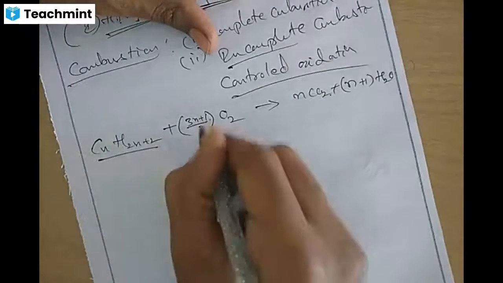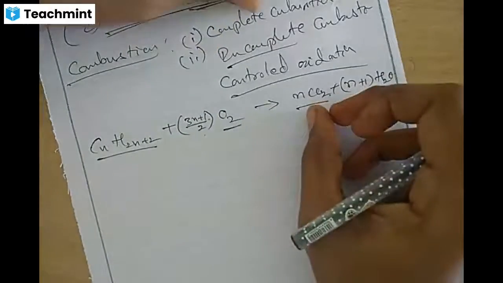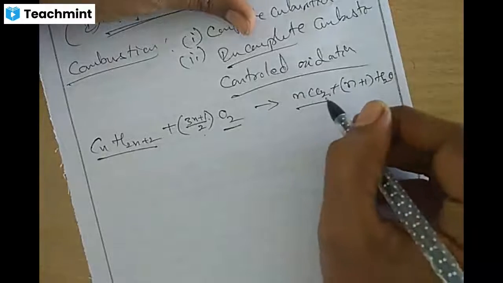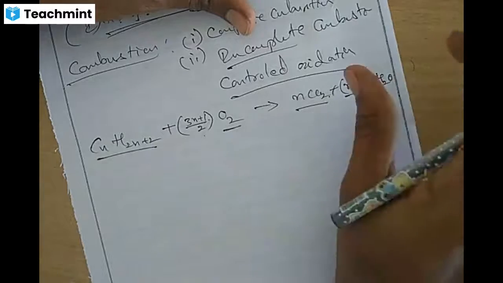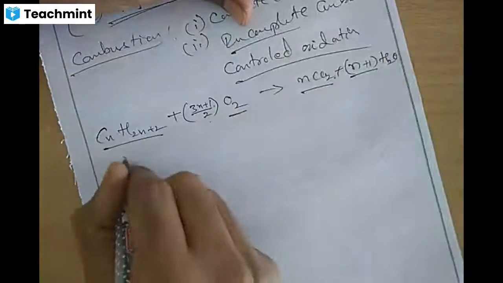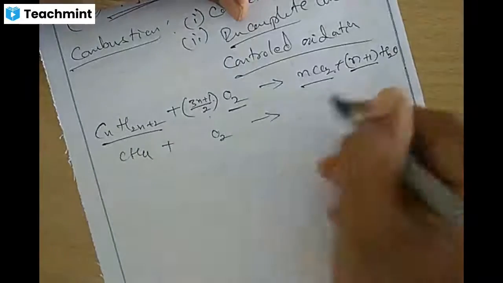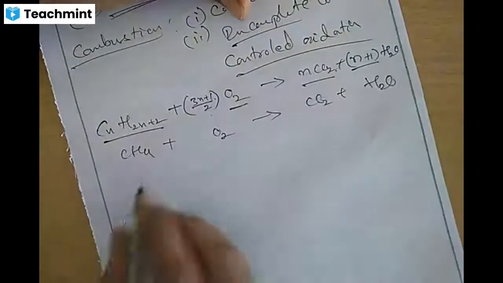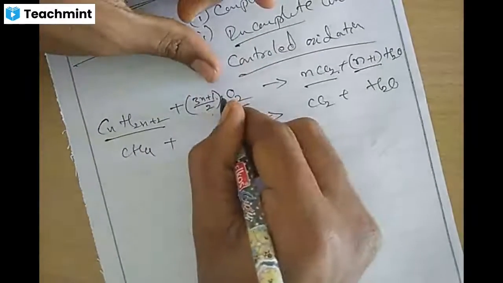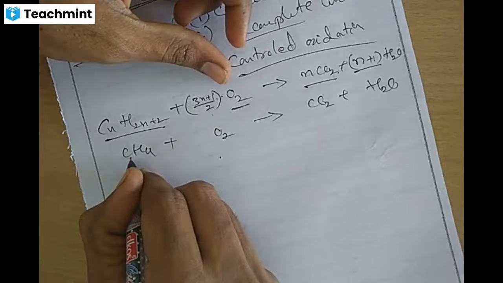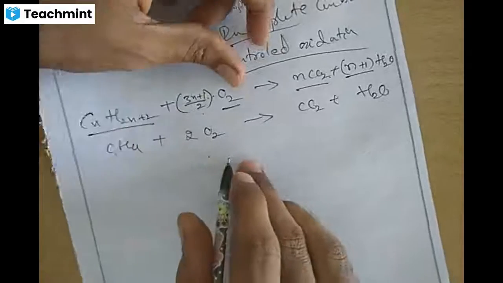CnH2n+2 with (3n+1)/2 O2. This much oxygen will be consumed to form n molecules of carbon dioxide and n+1 molecules of water. Example, methane, CH4. CH4 on combustion with O2 gives CO2 and H2O. Here (3n+1)/2, with n equal to 1, is 4 by 2, which is equal to 2. So CH4 plus 2 O2 gives rise to